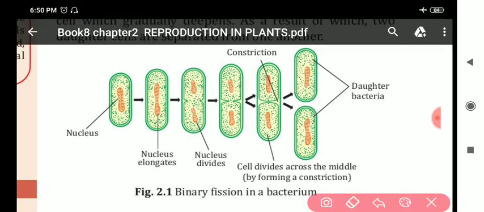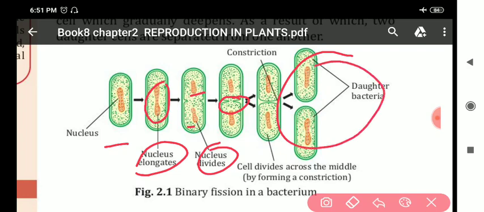Binary fission in bacteria. This is one bacterial cell, one parent bacterial cell. First you can see the nucleus starts to elongate. Then the nucleus divides into two. Then some constriction is formed in the cytoplasm, which means the cytoplasm starts to divide. Clear? Finally we get two bacterial cells.